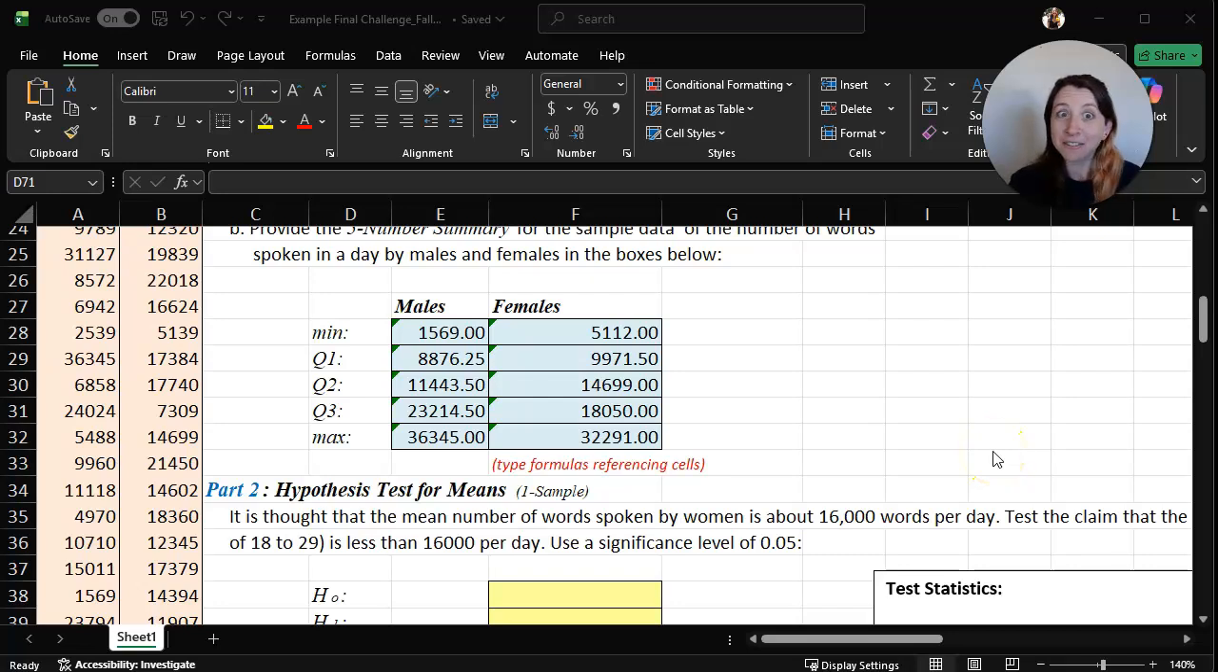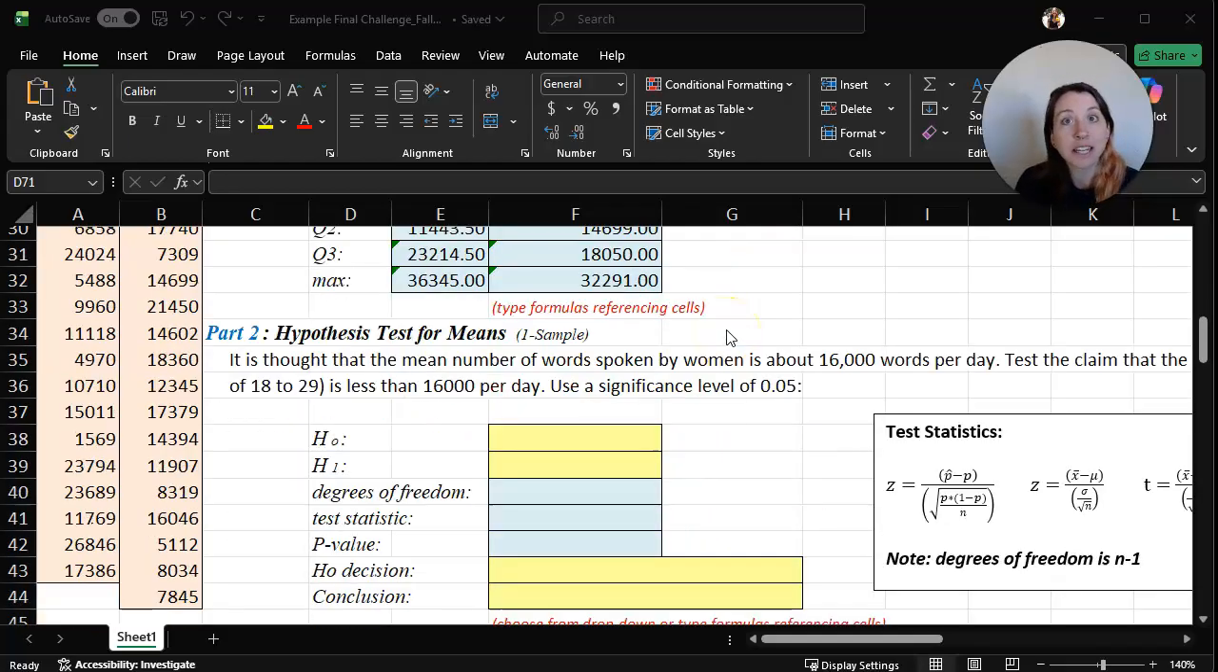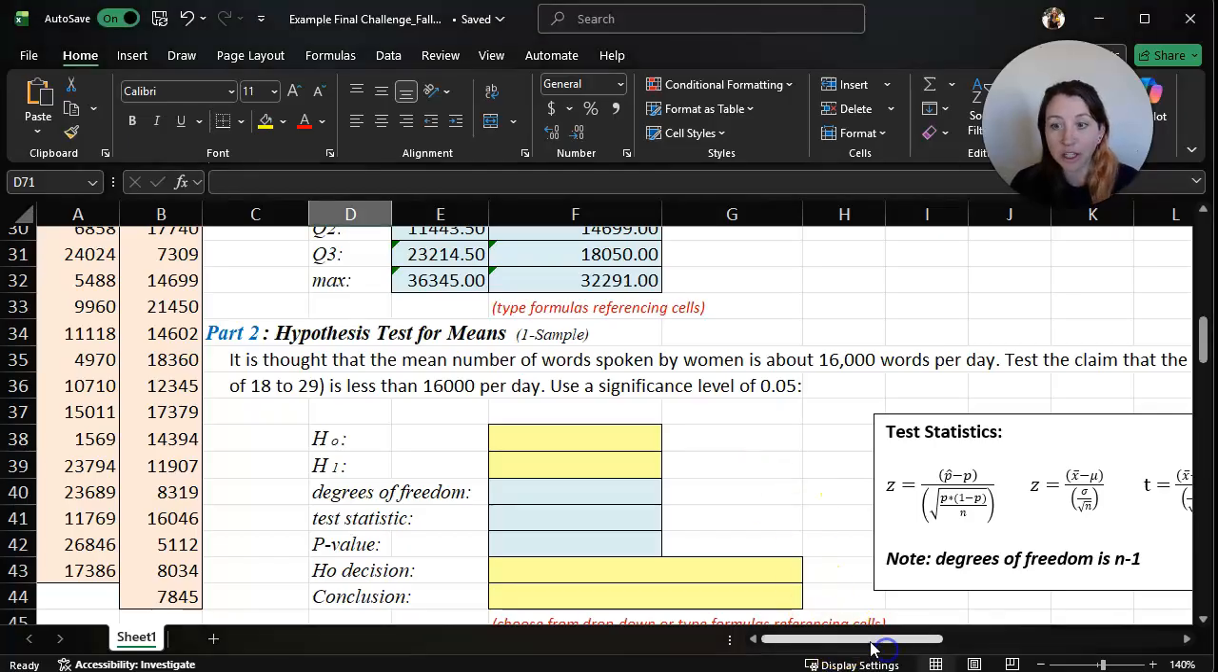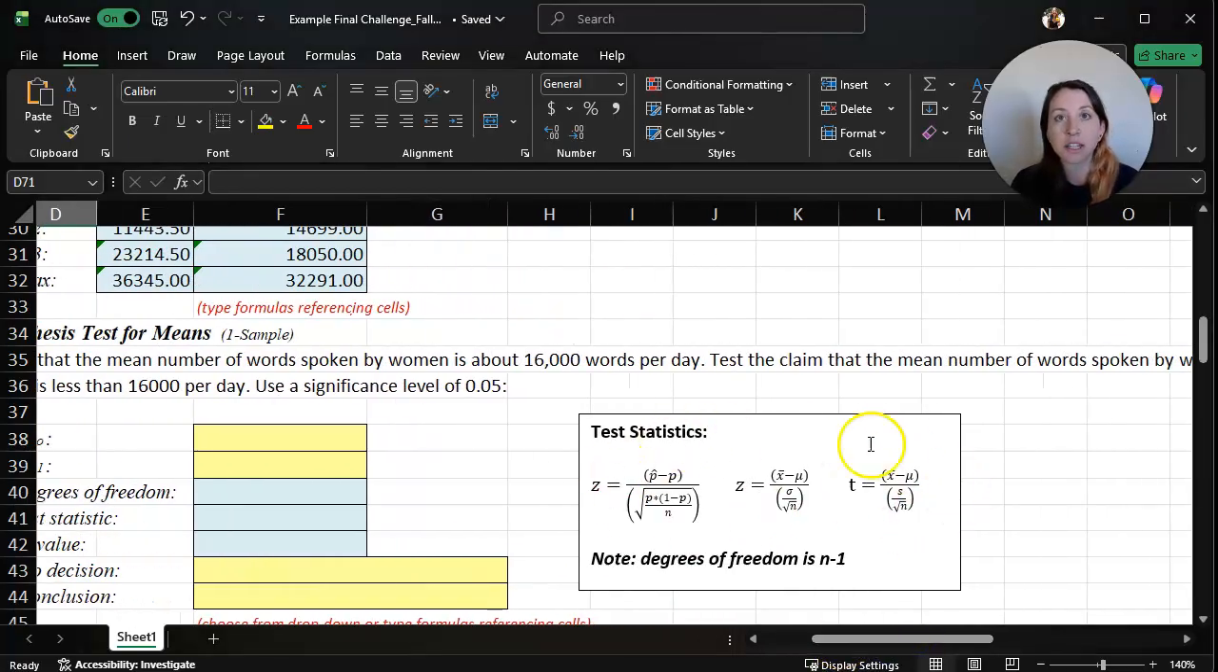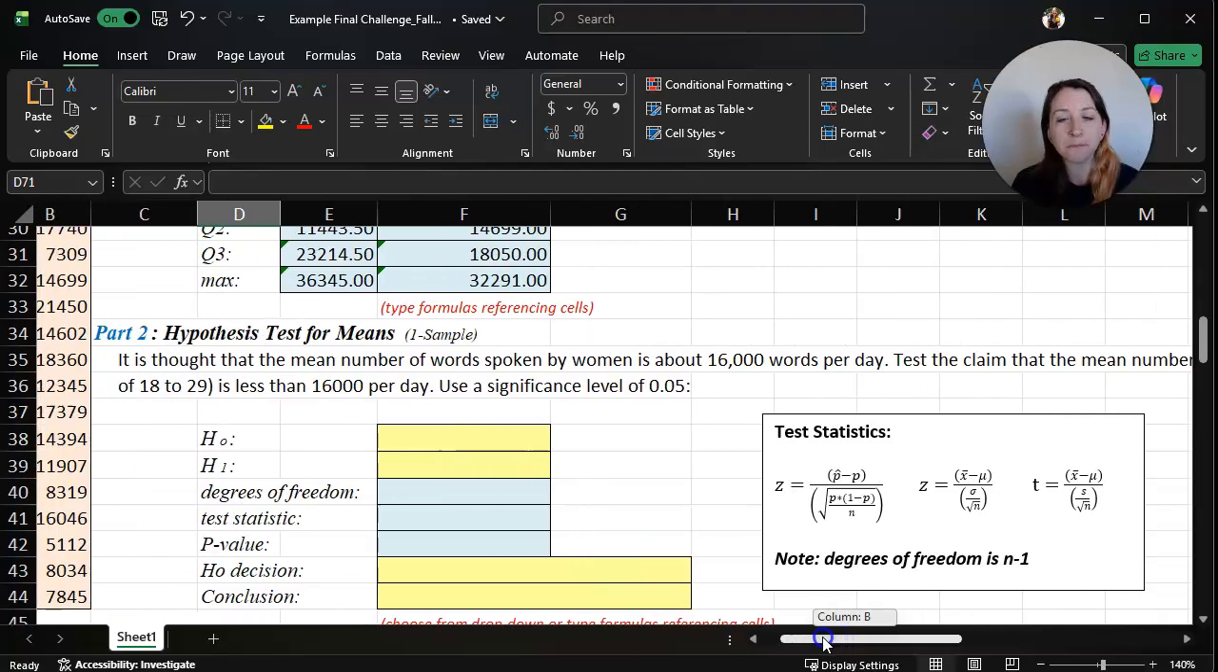Part one is down of our final challenge, and we're moving on to part two. In part two, we are going to be running a hypothesis test for means. In our final challenge, I have included these formulas for test statistics because we will need them here.